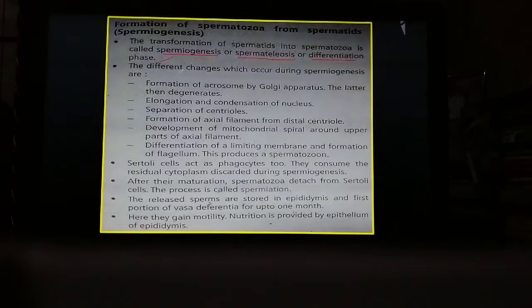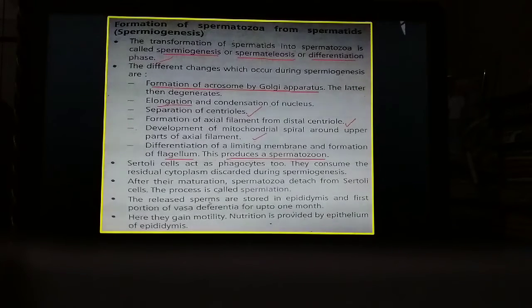So what are they? First, the formation of acrosome by Golgi apparatus, and also elongation and condensation of nucleus, then separation of centrioles, and also formation of axial filament from distal centriole, and then development of mitochondrial spiral around upper parts of axial filament. And lastly, differentiation of limiting membrane and formation of flagellum also takes place, and finally all these changes lead to the formation of spermatozoon or functional sperm.